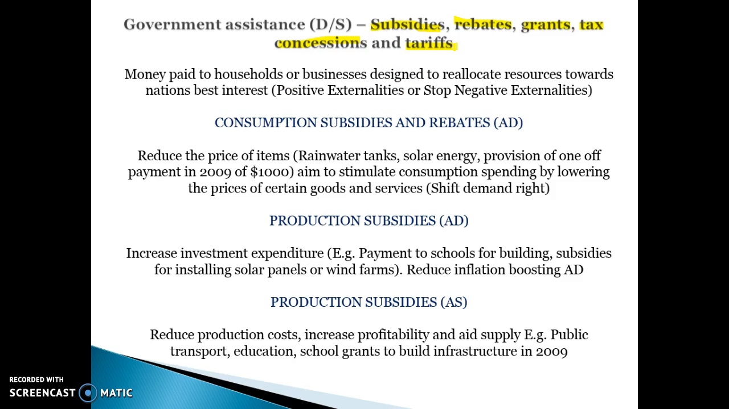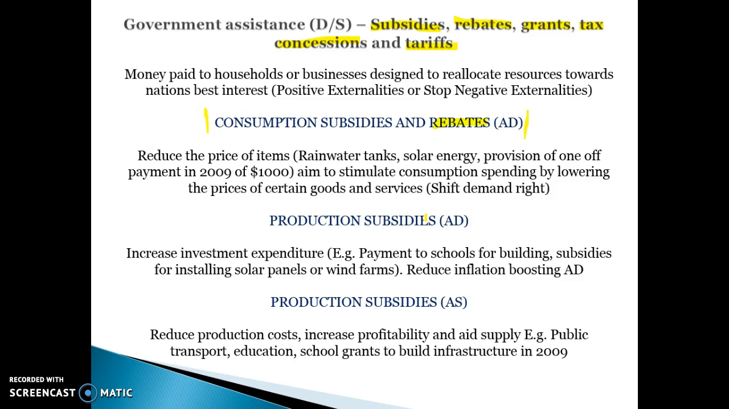So first of all, subsidies and rebates: money paid to households or businesses designed to reallocate resources towards areas of the nation's best interest. Often they'll be to do with positive externalities, to try and promote positive externalities. Also common in the farming industry to try and protect our local farmers so agriculture doesn't move offshore. You've got to be able to distinguish between a consumption subsidy or a rebate, which is money paid to a consumer for doing a certain thing, and a producer subsidy.